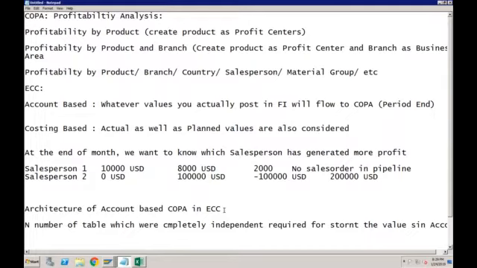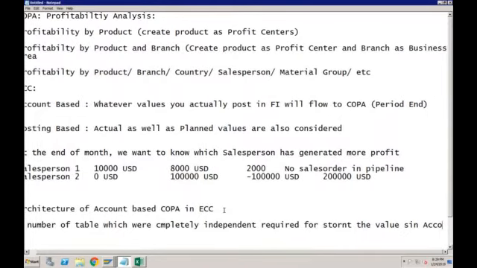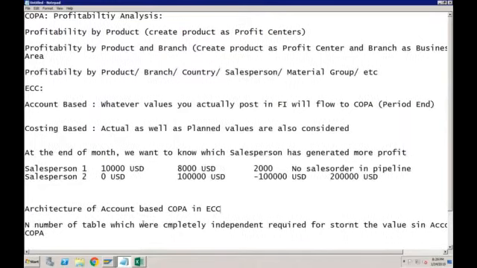In case of account-based COPA in ECC, there was a different set of tables. There were many different tables which were completely independent, and they were only used for storing the data.